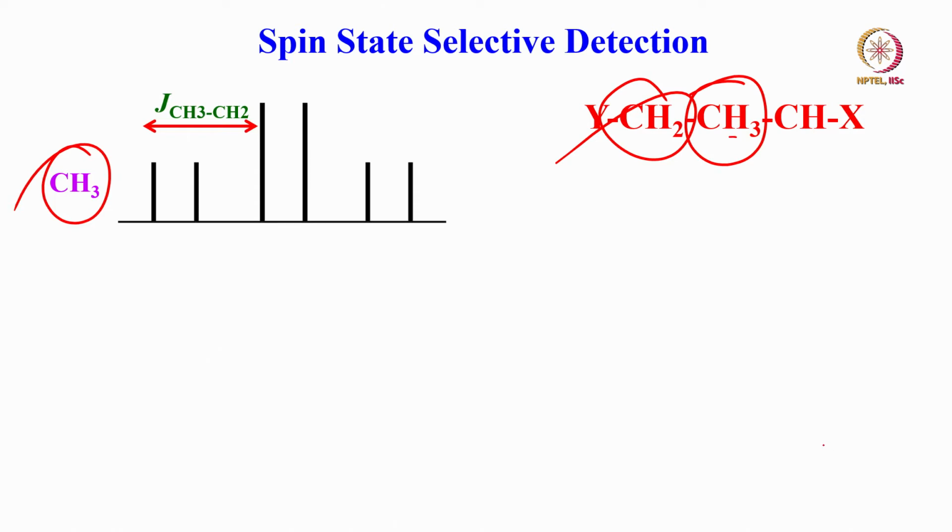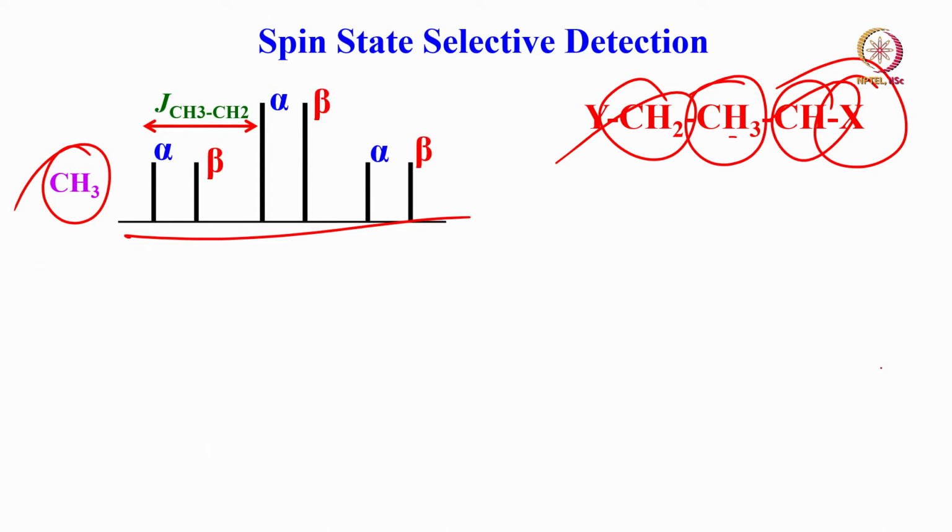What will happen to the triplet? Each line of the triplet will split into a doublet because of the CH proton. As a consequence, you are going to get a triplet of doublets. That is what you are going to get. And what are these components of the triplet of doublets? These all correspond to the alpha state of the CH proton. These all correspond to the beta state of the CH proton.